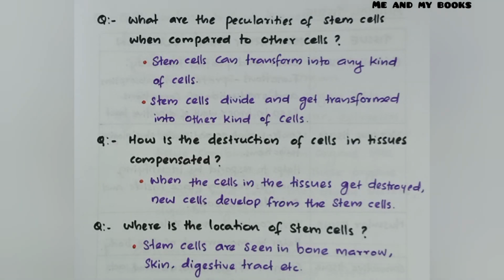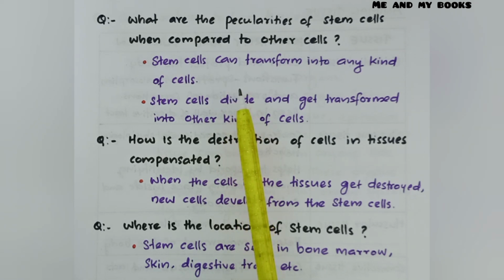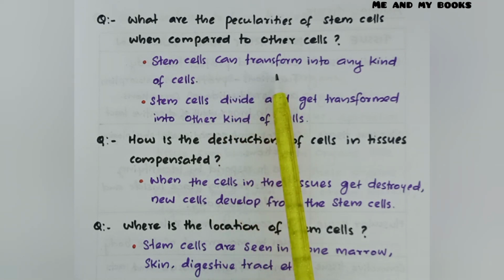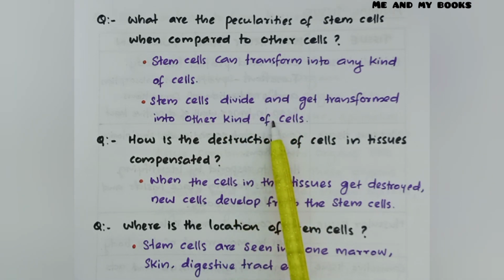Let us discuss some questions. What are the peculiarities of stem cells when compared to other cells? That means, what are the differences between a normal cell and a stem cell? Stem cells divide and get transformed into other kinds of cells. Stem cells have the ability to transform into any kind of cell.